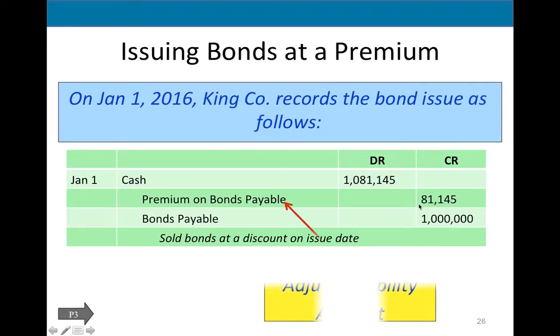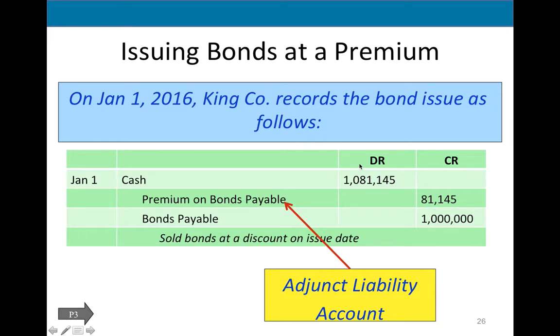Premium is an interesting account. It's called adjunct liability. So it's the opposite of contra. Adjunct liability depends on the main account. They never travel separately, but the signs are the same. So the premium on bonds has the same signs as bonds payable. It's minus plus. So when I credit it, I increase it. When we debit it, amortize it, this premium will go down. Our goal is to amortize this amount, get rid of it throughout the life of the bond.